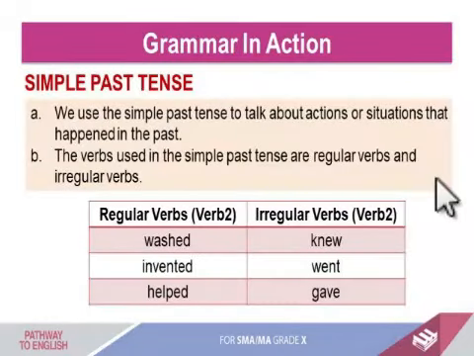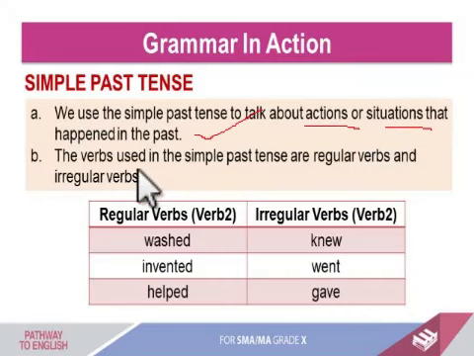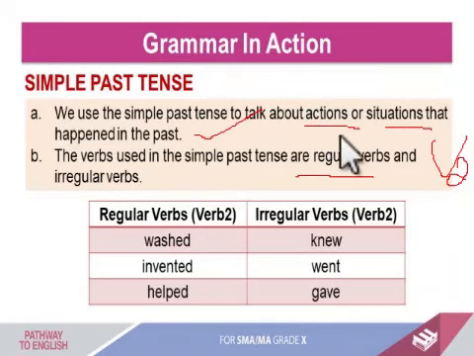Now we come to the grammar in action. The grammar used here is simple past tense. So the function, like I told you before, is that we use the simple past tense to talk about actions or situations that happened in the past. And then the verbs used in the simple past tense are regular and irregular verbs. Like I told you before, verb 2. We call it verb 2. There are two kinds of verb 2, regular and irregular.